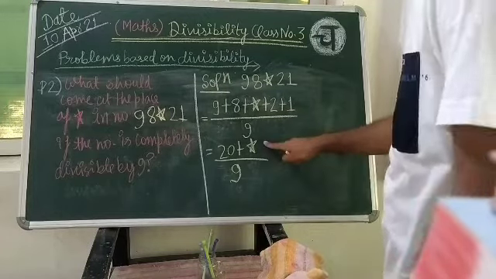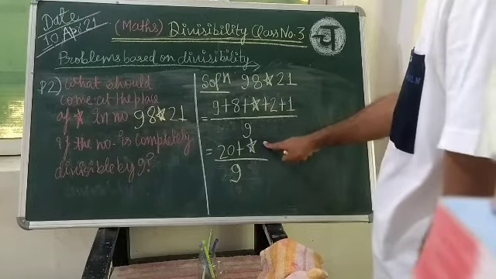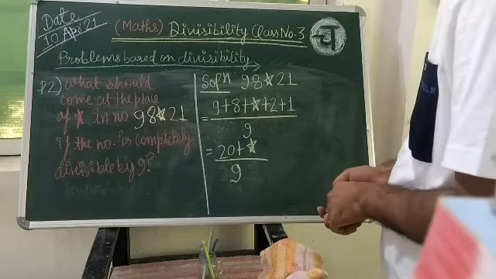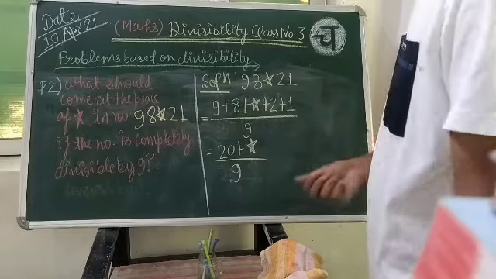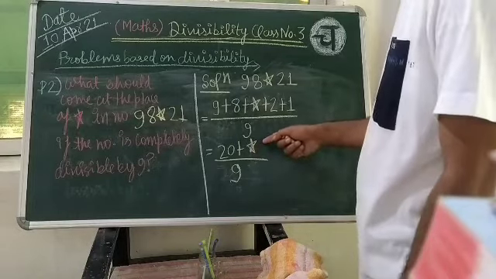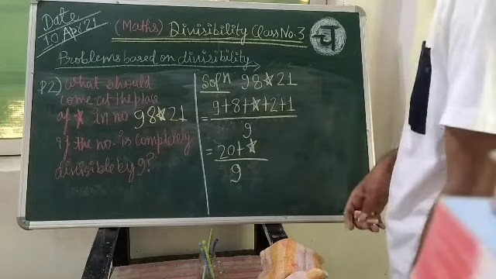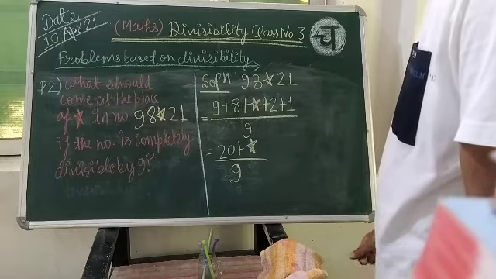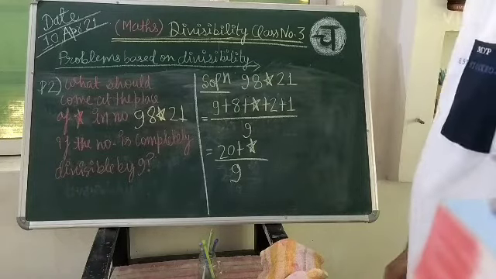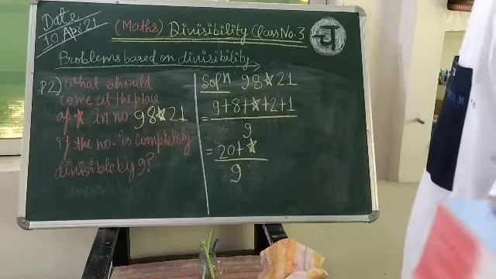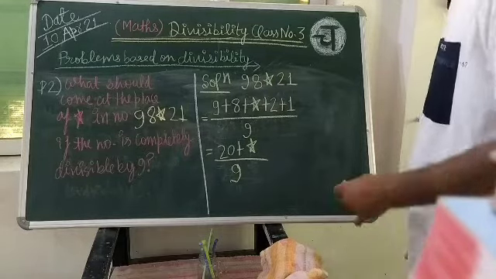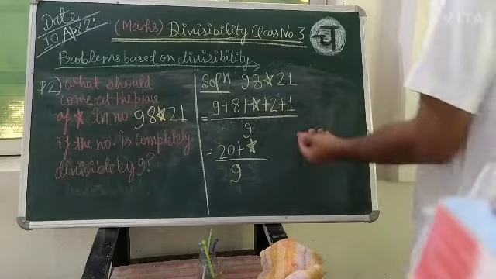Is it 9? No, students, 9 will not come. Some of you will think that here should be 9. No, don't become a donkey. Otherwise I will become the head donkey. Who will teach the donkey? A head donkey? So don't think like that. Here what should come? You will think.